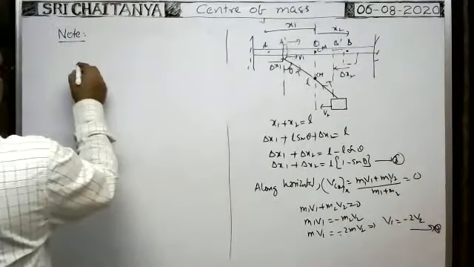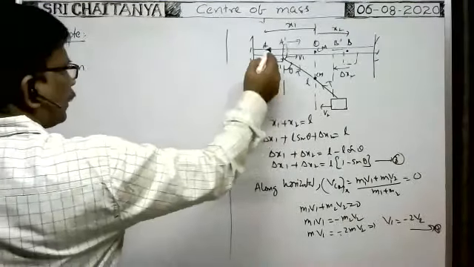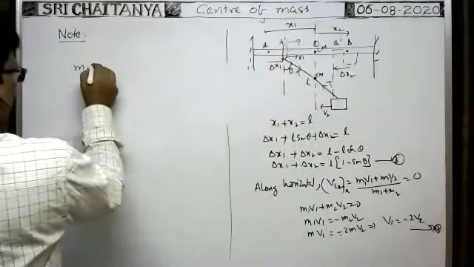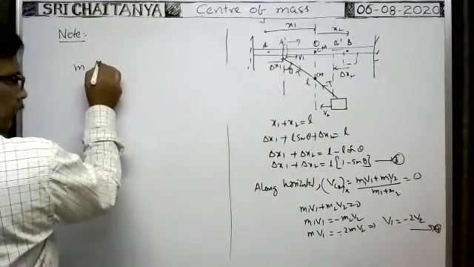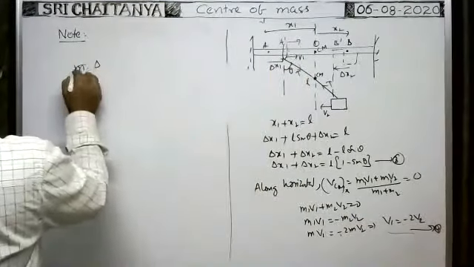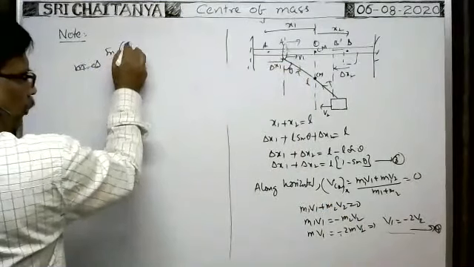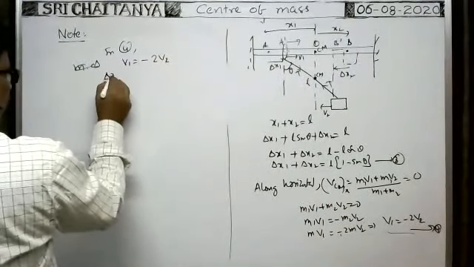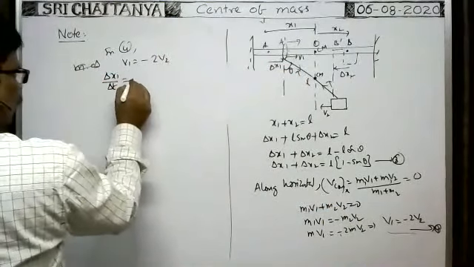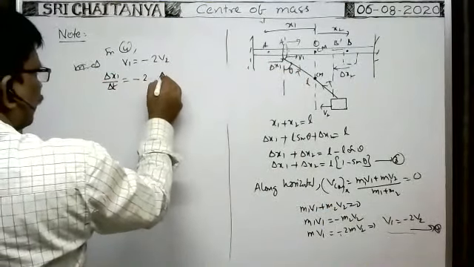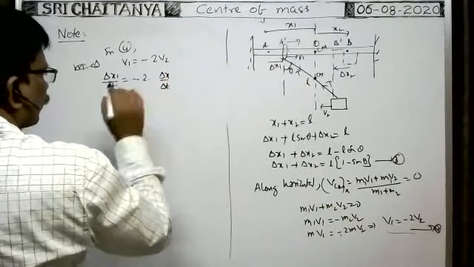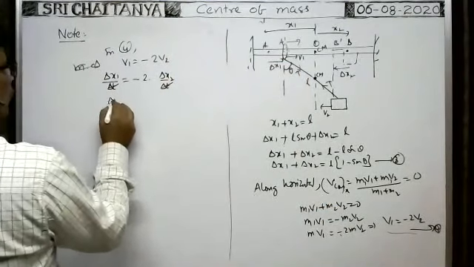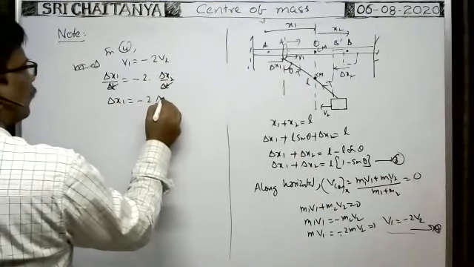from this formula, m into v1 can be written as, you see, in delta t seconds suppose the ring displaces through a distance delta x1. Okay, here from 2 or from 4, v1 is equal to minus 2v2. So v1 means delta x1 by delta t is equal to minus 2 into v2, delta x2 by delta t. Here delta t cancels, so delta x1 is equal to minus 2 delta x2.